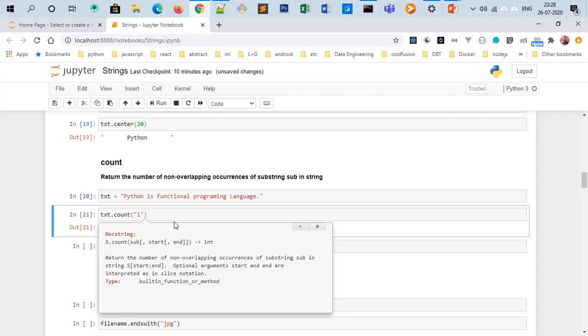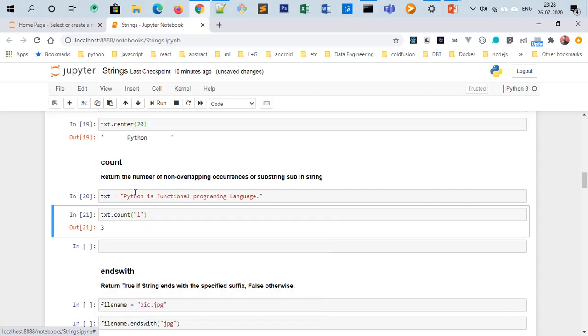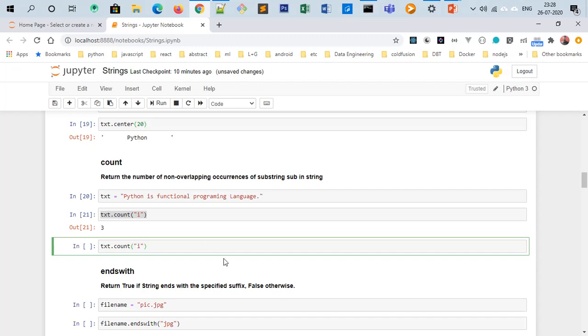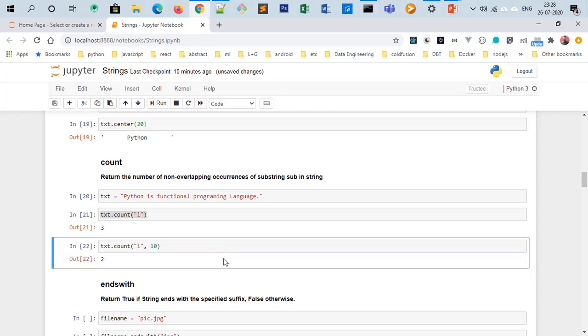I'm giving some examples. To close this definition, just click on this, copy, and say I want to count the character or letter i in this particular string starting from the 10th index. It will give me the count 2, because if I start from index 0, here you can see that we already have one occurrence of i.